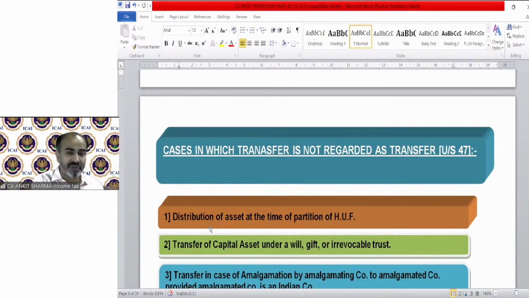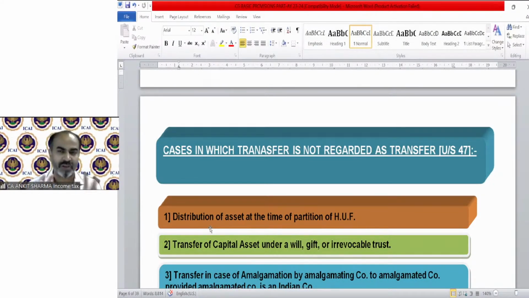But for the purpose of section 45, the charging section, for the applicability of the capital gain provision, this is not transfer. So in simple terms, section 47 will explain the exempted capital gain, or we can say the exempted transfer cases. These are technically exempted transfers, which will not result in any calculation of capital gain.